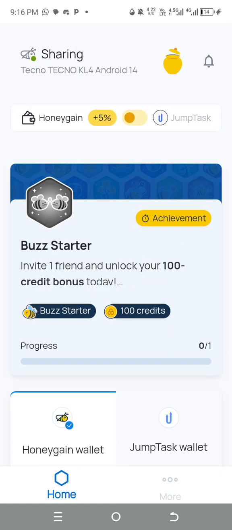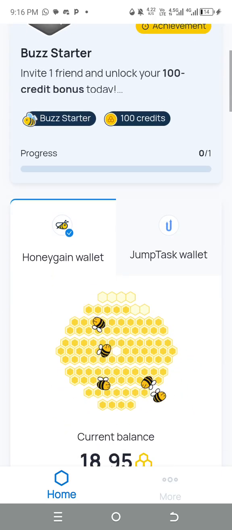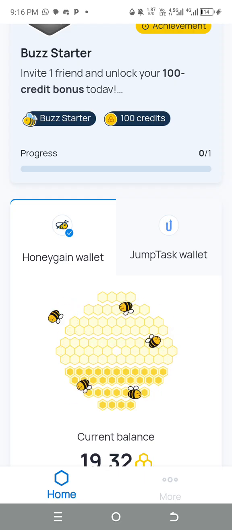And again, let me explain the next thing. We have two methods for you to receive your payment. Number one is the Honeygain wallet. With the Honeygain wallet, as you are earning, you receive your reward directly from Honeygain. But Honeygain also has a partnership with JumpTask.